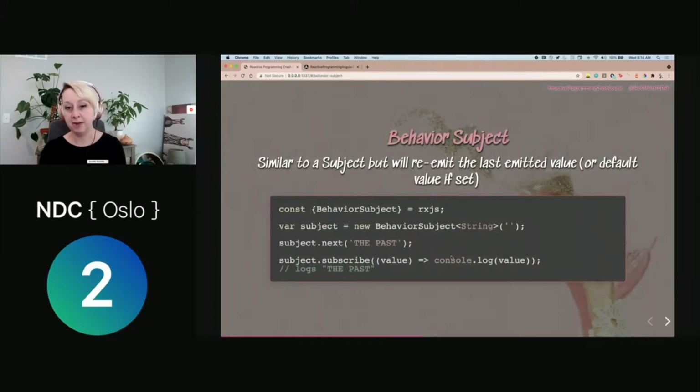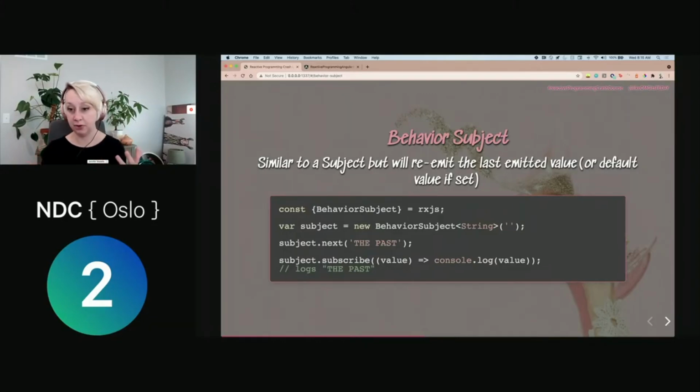And we also have behavior subjects. These are the same as the subject. Both are still types of observables, but they are going to re-emit the last emitted value or take a default value if set. This can be really powerful to know about, because as we get more in depth into RxJS, sometimes you might have a stream and you're going to take multiple different inputs, and you want to have an initial value for one of those inputs.